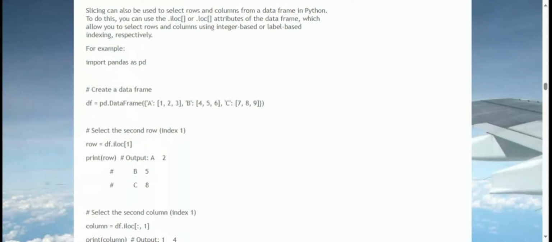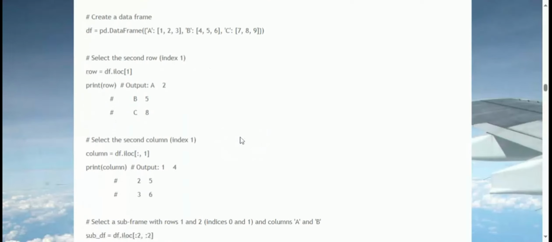# Select a subframe with rows 1 and 2, indices 0 and 1, and columns A and B: sub_df = df.iloc[:2, :2]. print(sub_df) # Output: A B, 0 1 4, 1 2 5.